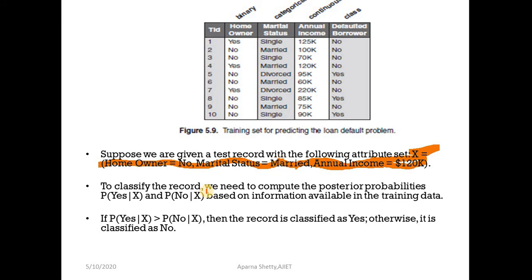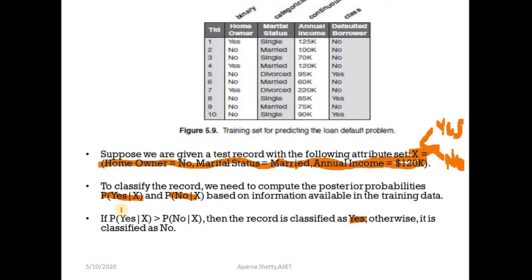To classify the record, we need to compute the posterior or conditional probabilities, that is P of yes given X and P of no given X. Here X is the record, and it can belong to one of two classes, either yes or no. First you find the posterior probability P of yes given X, and then P of no given X. If P of yes given X is greater than P of no given X, then the record is classified as yes.